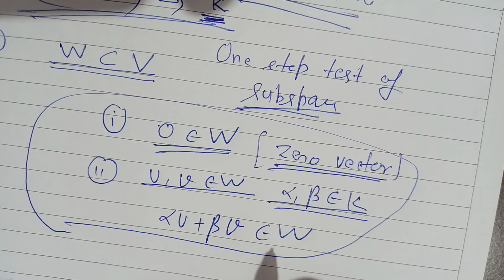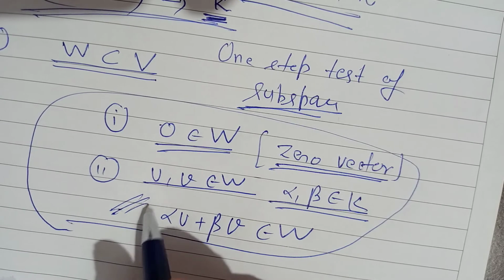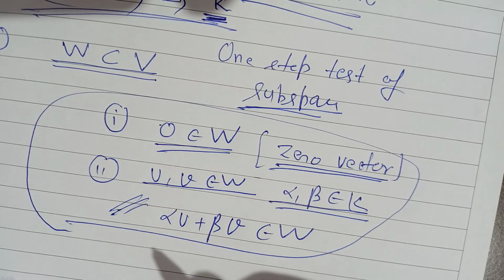First condition, 0 should belong to the subset W. And second one, if you take any two vectors and any two scalars from the field, then alpha u plus beta v also belongs to W. So this is the test for subspace. Let us see a few examples. So I will take the first example.